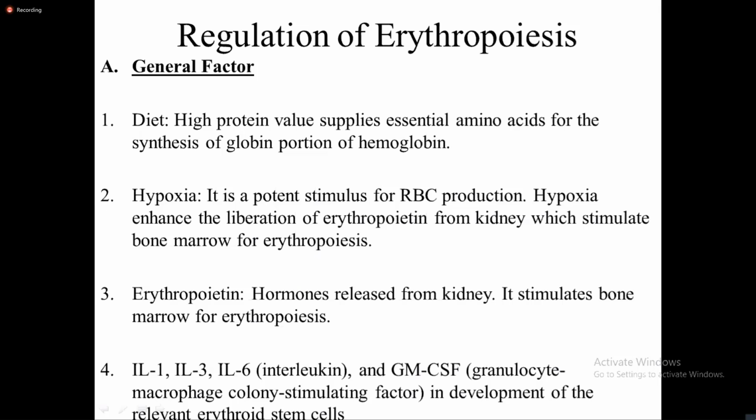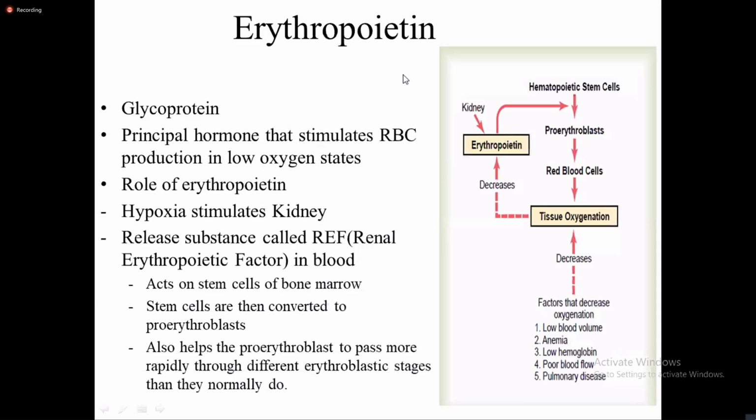Now let's talk about the erythropoietin hormone, which is released by a stimulus, that is hypoxia. Hypoxia is a decrease in oxygen delivery at the level of the tissue. Okay? So erythropoietin is a glycoprotein hormone. It is a principal hormone that stimulates RBC production in low oxygen states. So what are the low oxygen states?